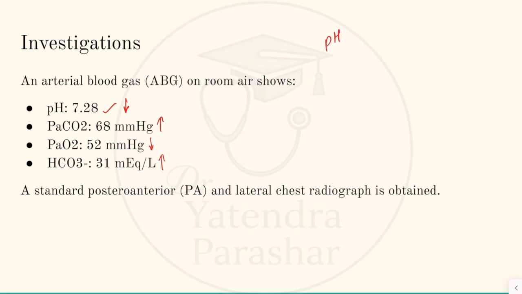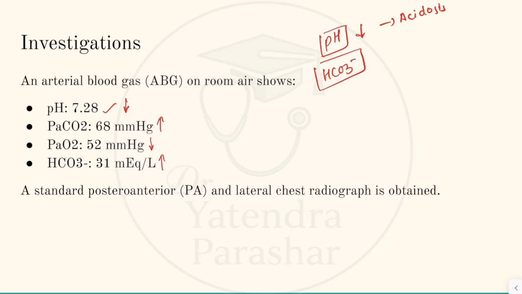So first we have to see the pH. pH is low, that means it is acidosis. Next we have to see the bicarb. If it is going in the same direction as the pH, then it is metabolic. If it is going in the opposite direction, then it is respiratory.